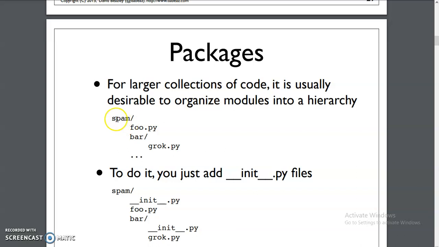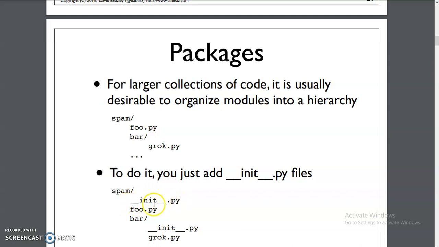So spam has a subpackage, bar. The spam folder has one file and the bar folder has another file. This is my requirement for the package to be created. For creating this package, we need to do it like this: within spam, create a file named double underscore init double underscore .py.